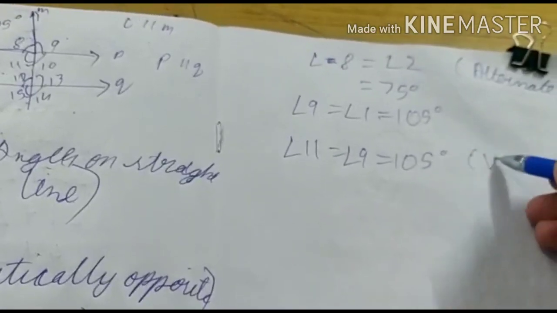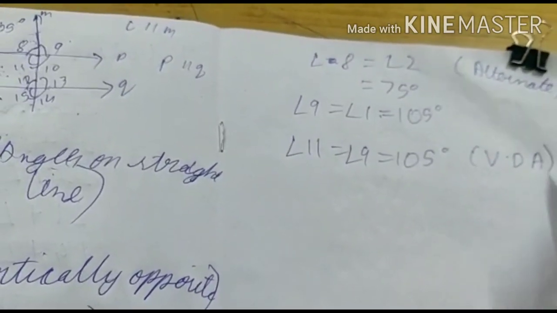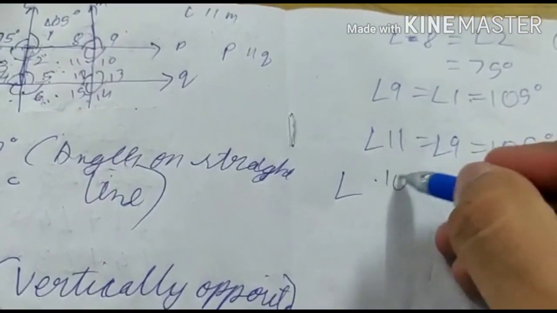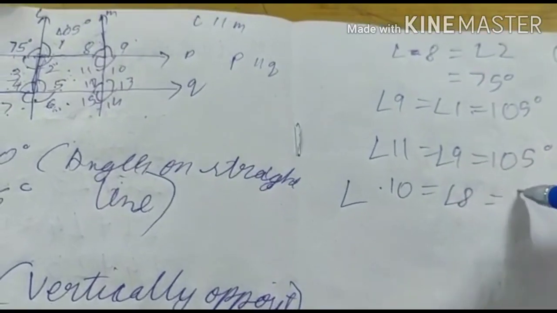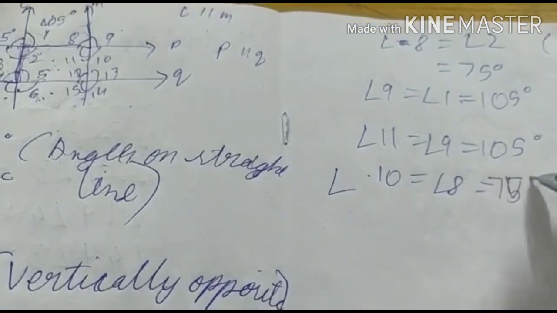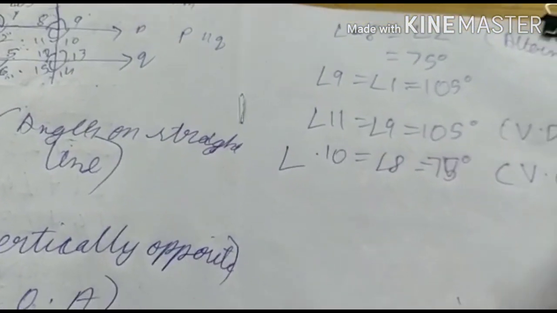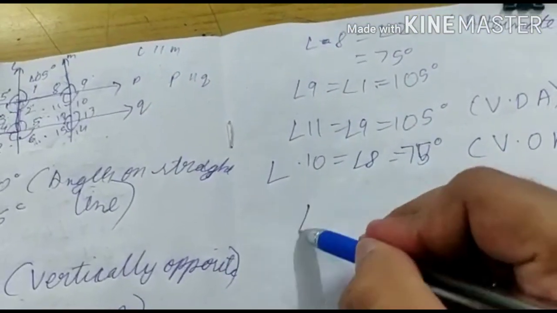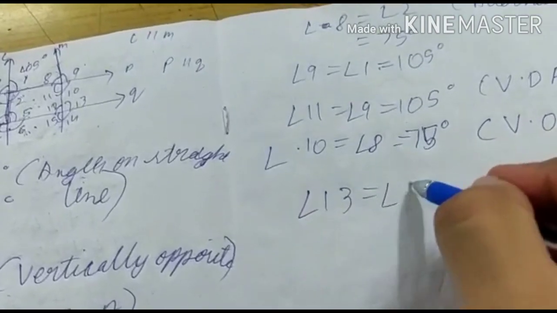Okay. So in the same way, angle 11 equals angle 9 equals 105 degrees. How? Vertically opposite angles. Angle 10 equals angle 8. This is 75 degrees. This is vertically opposite angles. Angle 13 equals angle 9.